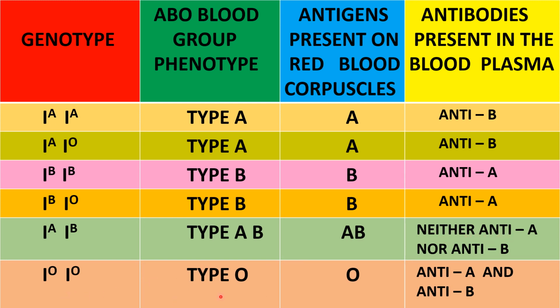In case of O type, the paternal chromosome may consist of the allele O as well as the maternal chromosome may also consist of allele O. Thus these both produce the O type, but no antigens are found on the RBC, whereas they contain both antibodies in the blood plasma, namely anti-A as well as anti-B.